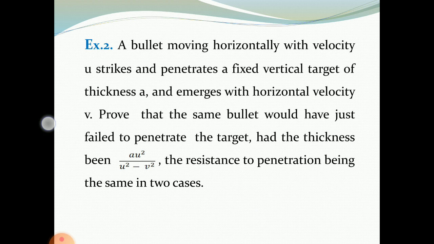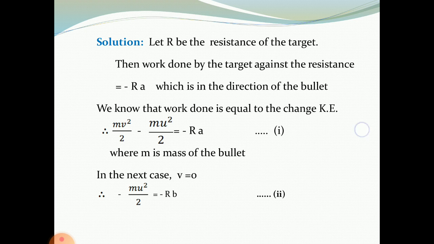Then the same bullet would have just failed to penetrate the target had the thickness been a u square upon u square minus v square, the resistance to penetration being the same in the two cases. We have only to read this. Actually, it is not required for our MCQ type exam, so neglect it.